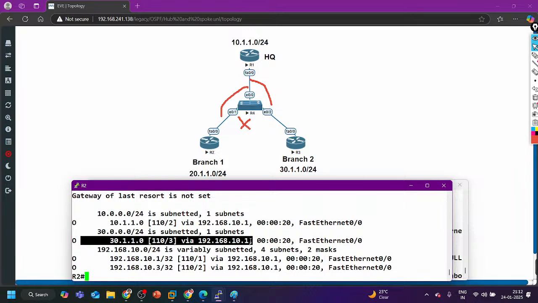On router number 2 in branch 1, you can see the 30 subnet is coming from where, guys? From headquarters, from the hub router, right? So via the hub router, now both the spokes or branches can communicate.